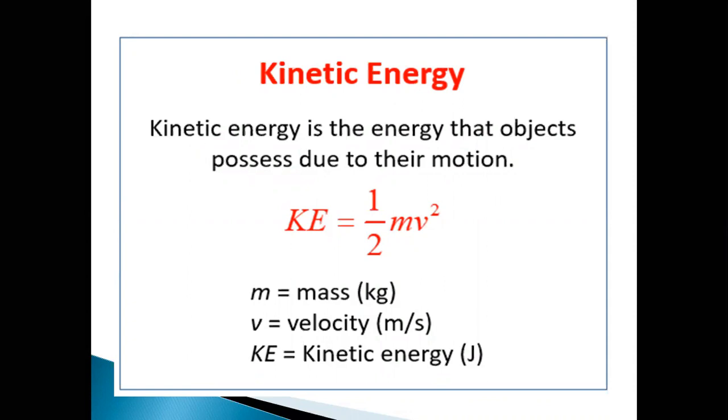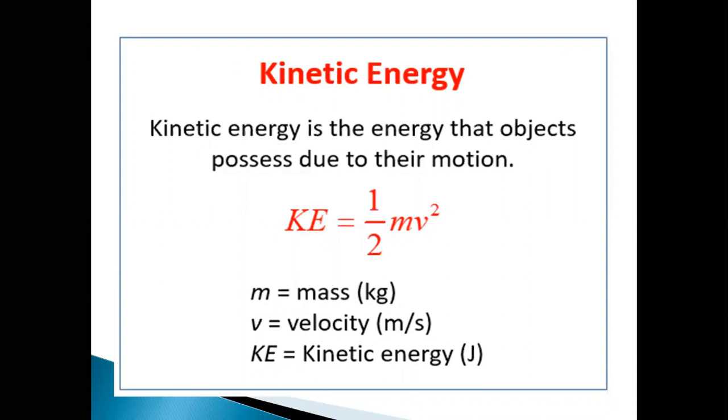Here, a moving hammer does work when it strikes a nail. Similarly, when a bullet is fired, it penetrates a thick wall. In each case, the object in motion has the ability to do the work and therefore it possesses some amount of energy. This energy is called kinetic energy of the body. So basically, kinetic energy is the energy that objects possess due to their motion. Due to the motion, if the objects are getting energy, that kind of energy is known as kinetic energy.